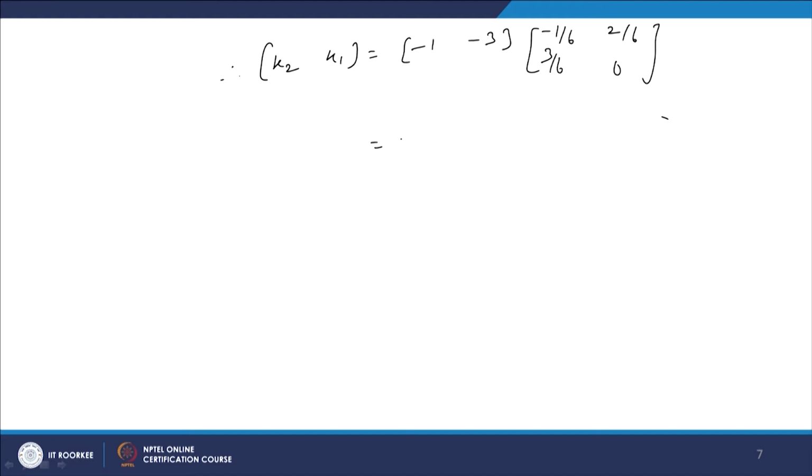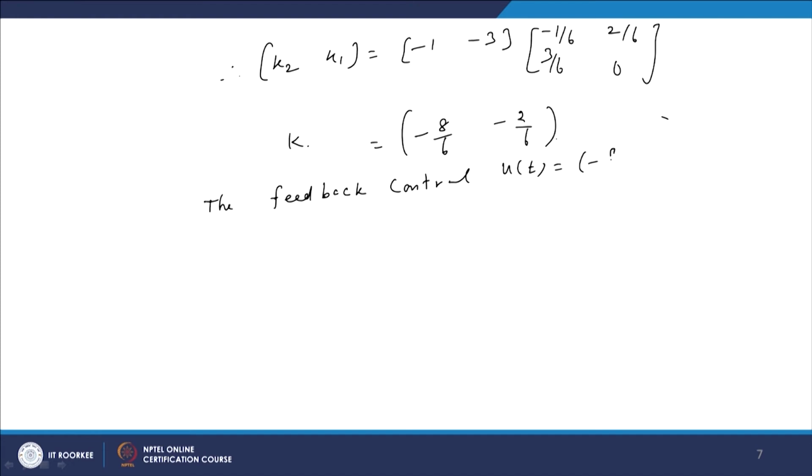So, by multiplying these two we will get the value, K matrix is gamma 2 gamma 1 into T. So, we will get the value minus 8 by 6 and minus 2 by 6, that is the value of the matrix K. So, the feedback control u of t is given by minus 8 by 6 minus 2 by 6 into x1 x2, where x1 x2 are the solution of the given control system.